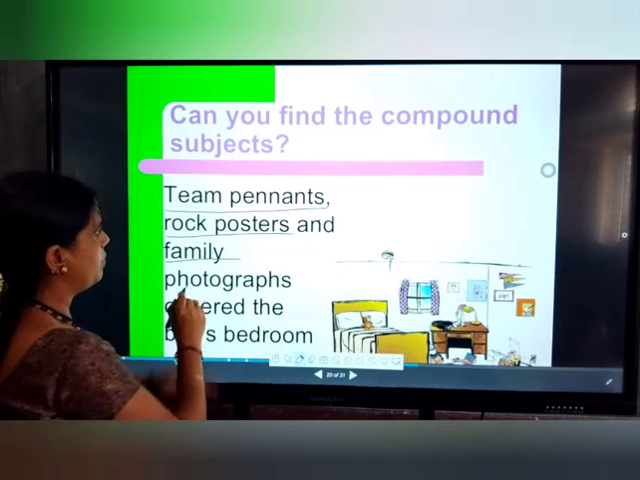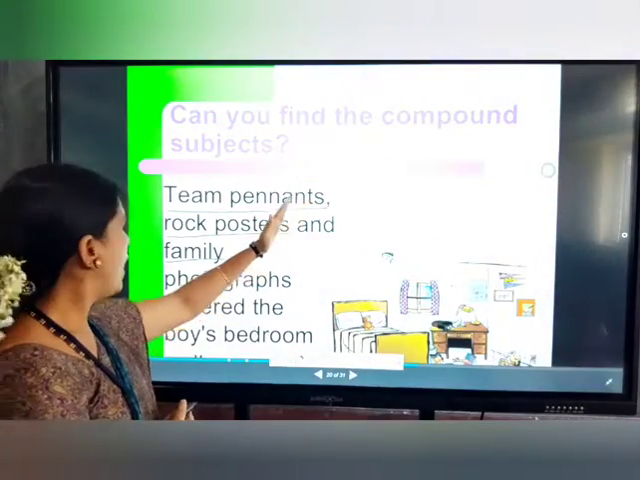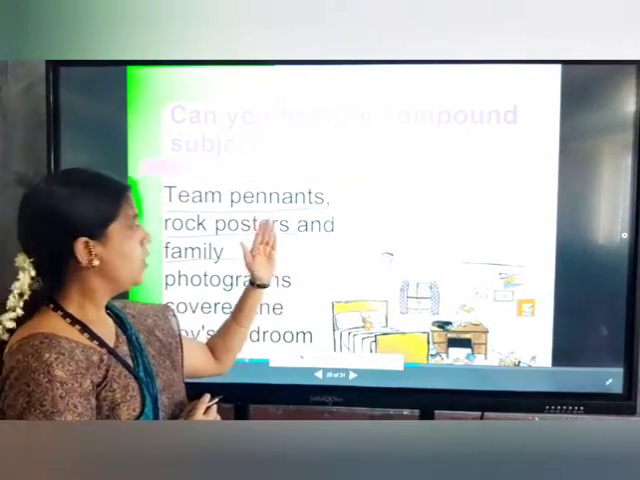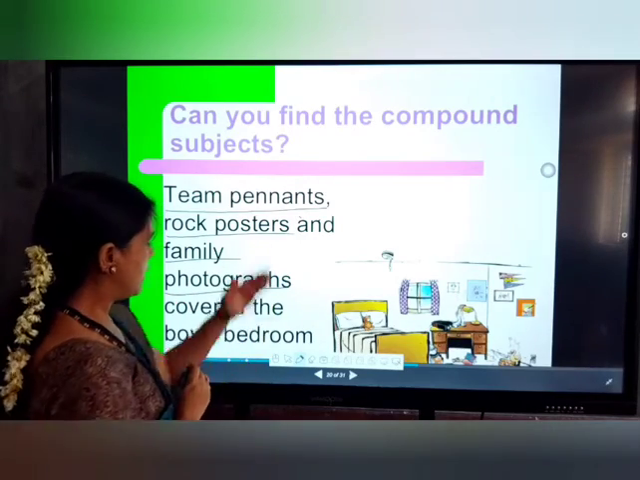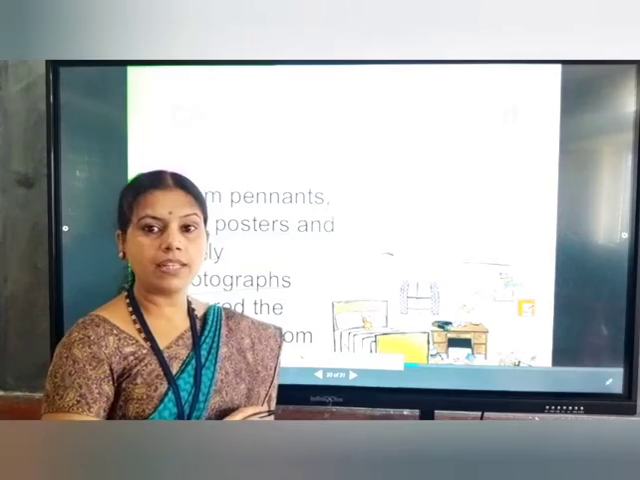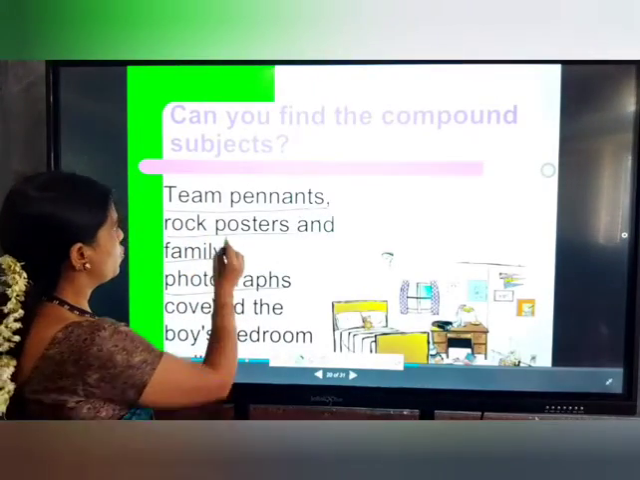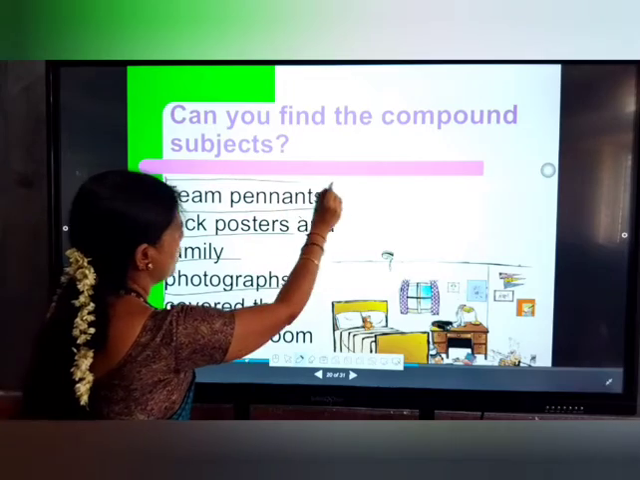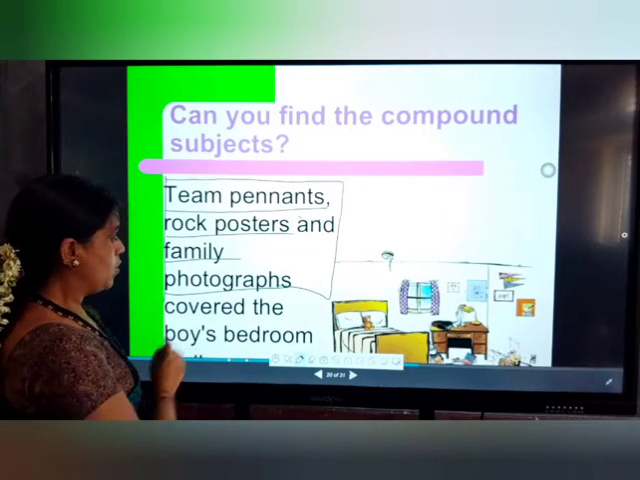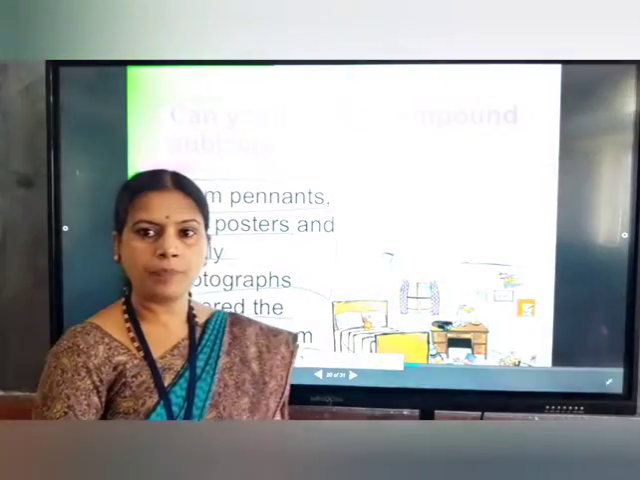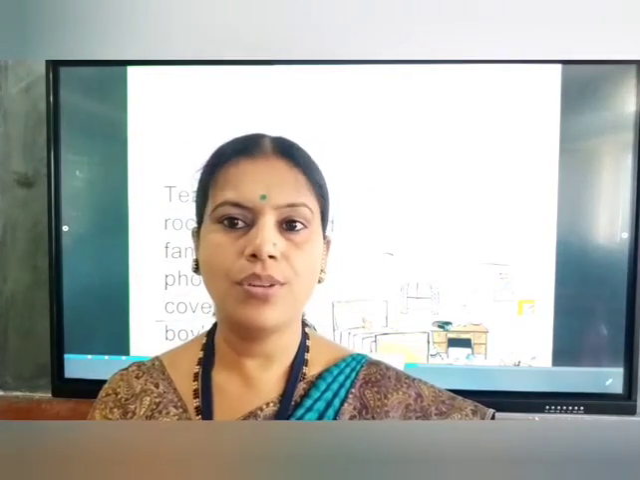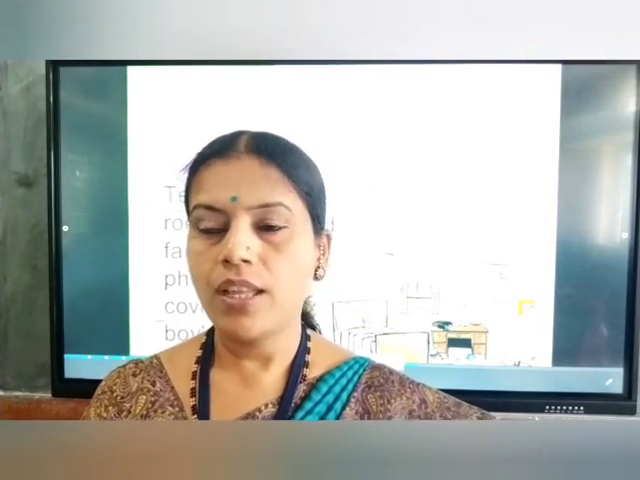Team pennants is one noun, rock posters is one more noun, and family photographs, all of these are subjects. Here it has more than one noun, so we can call all this a compound subject. Cover the boys' bedroom we can call the predicate. Got it? The subject which has more than one noun is called a compound subject, whereas the remaining part is called the predicate.